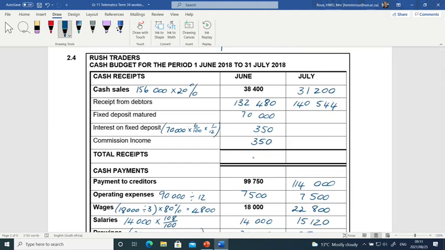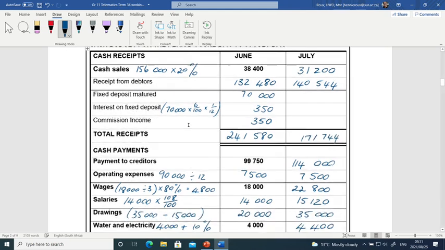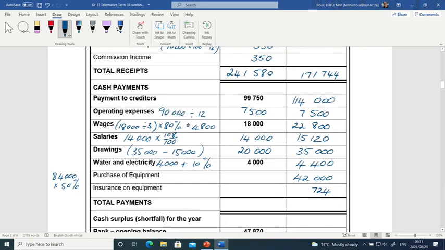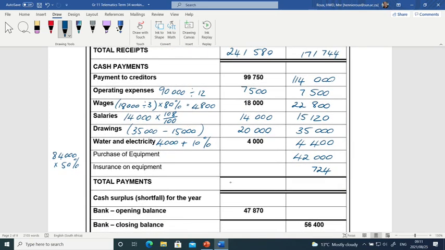For June, the total receipts 241,580. For July, 171,744. Total payments for June will be 163,250, and for July 241,544.